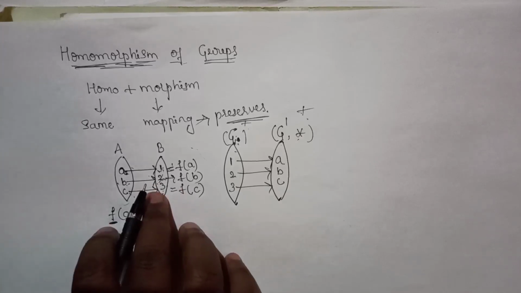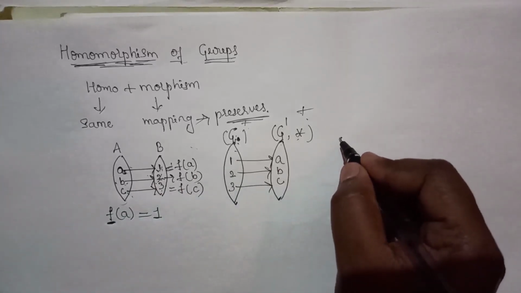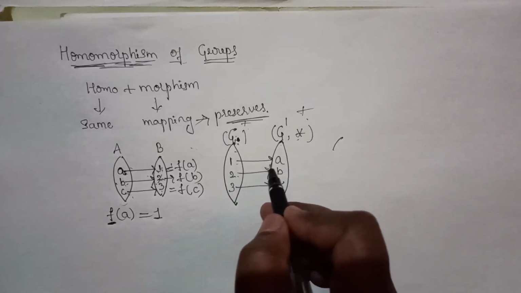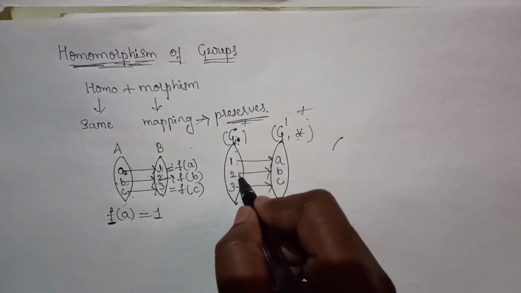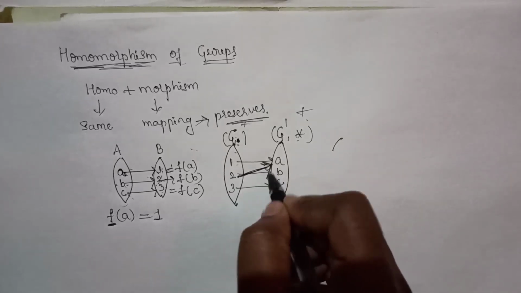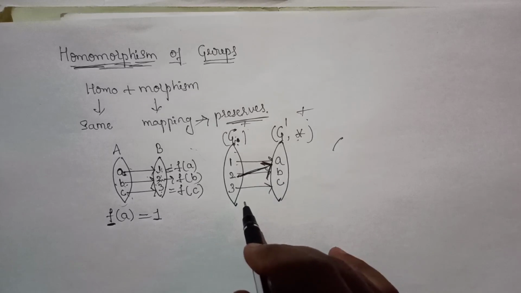A mapping may be like this also. So 1 maps A, and 2 also maps with A only. So this is also a mapping.